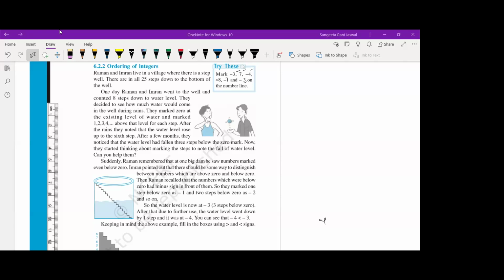Mom, can you repeat the question? Yes, beta. I'm saying these are the numbers you can see in this box. It's written -3, 7, -4, -8, -1, -3 on the number line. So you have to mark these numbers on the number line. Okay.